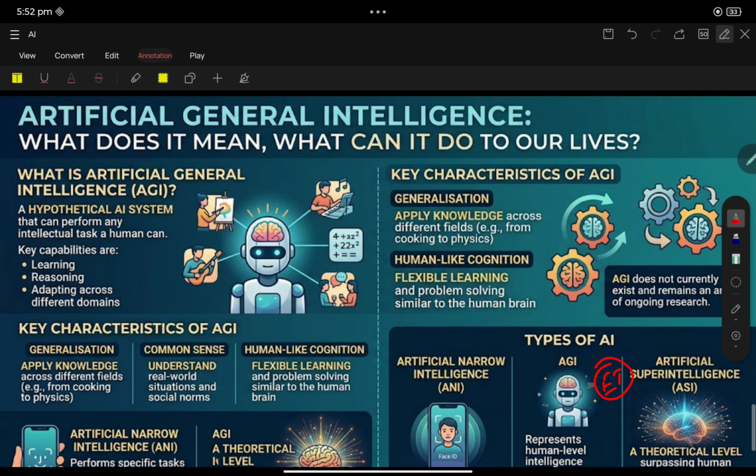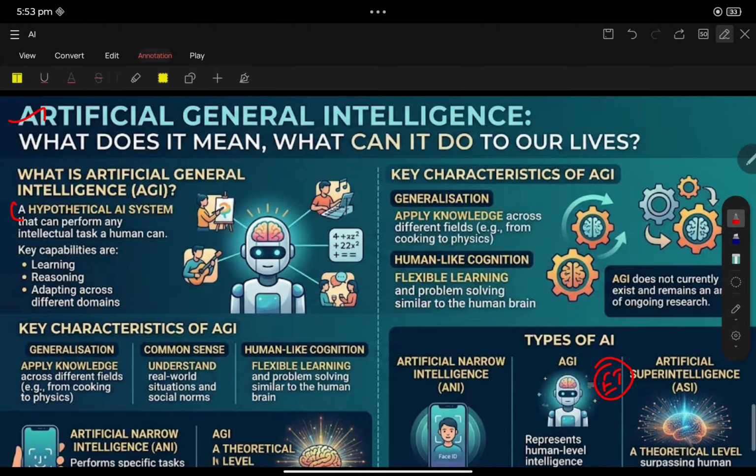Now, artificial general intelligence is one of the important topics. What is meant by artificial general intelligence? Look upon the keywords. A hypothetical AI system that can perform any intellectual task a human can.